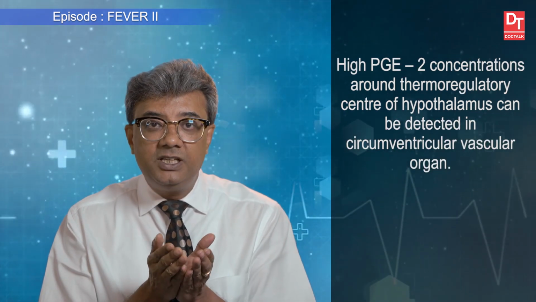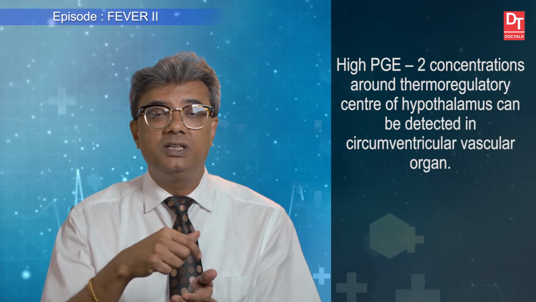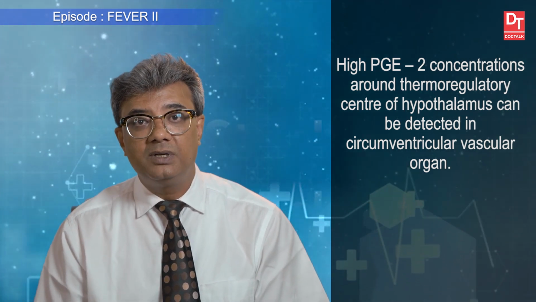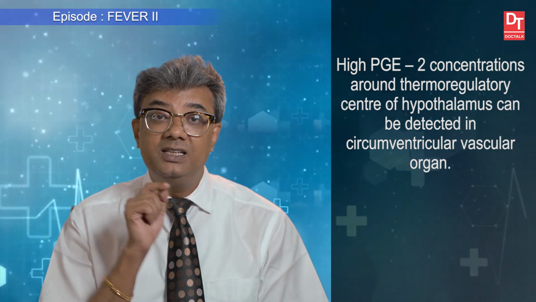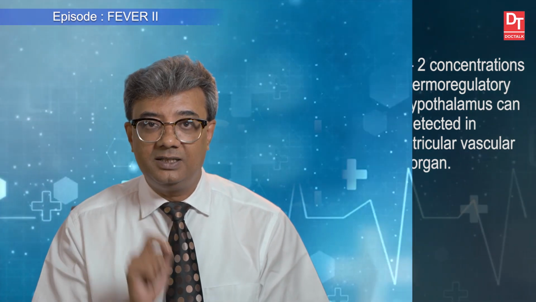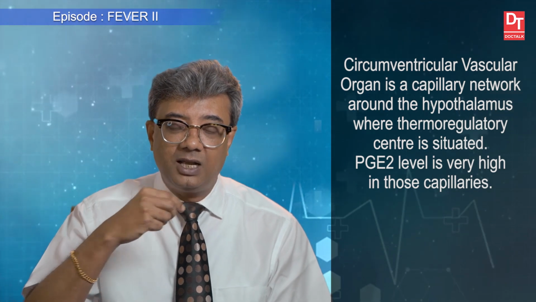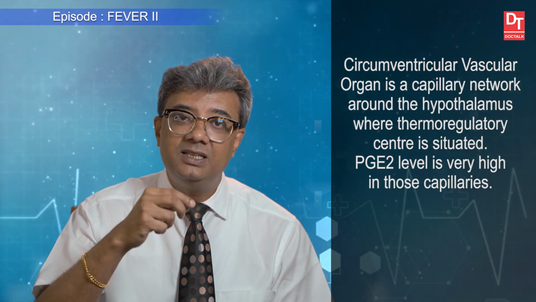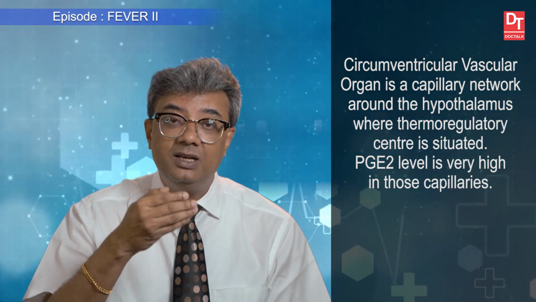Now, the high PGE2 concentration around thermoregulatory center of hypothalamus is detected. Now, where? It is in the circumventricular vascular organ. What is that? It is a capillary network around hypothalamus where thermoregulatory center is situated. In those capillary, PGE2 level is very high. Now, what happens?